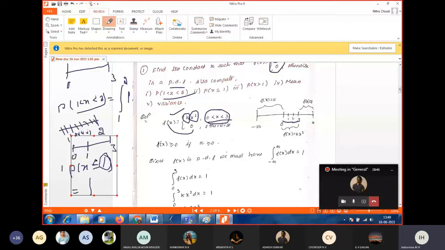0 to 1. Less than 1 means start from 0, because beyond 0, our value for f of x is 0. The minimum value for x we should take is 0, up to 1. That is the integral from 0 to 1 of f of x dx. What shall I substitute for f of x?